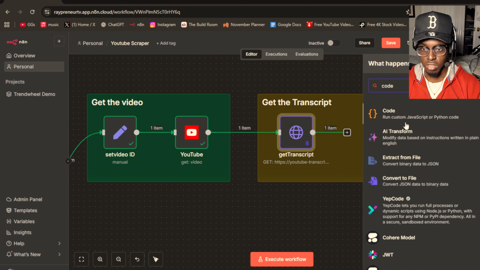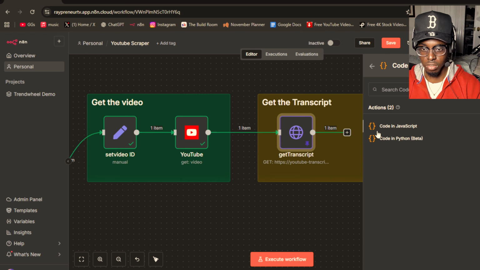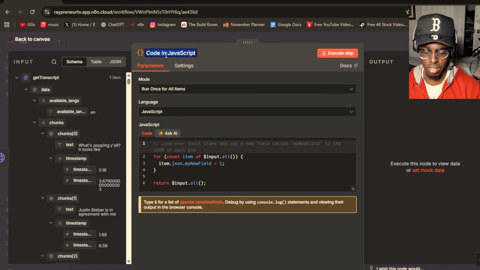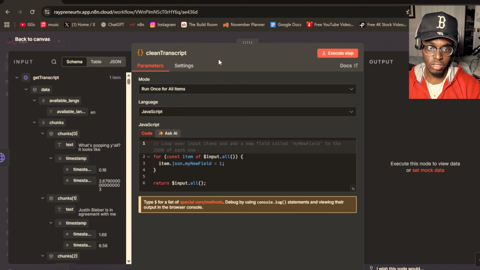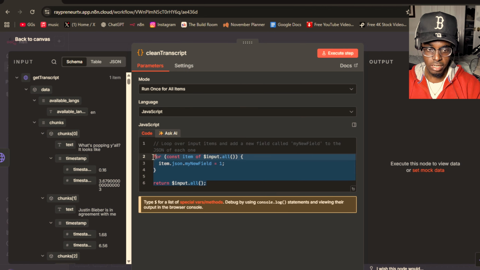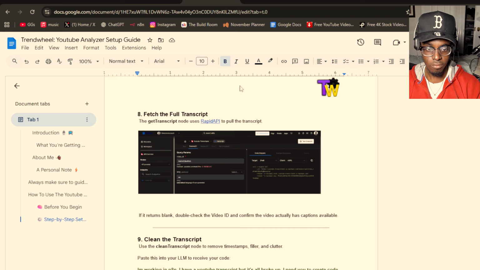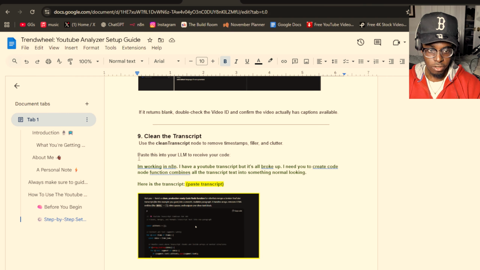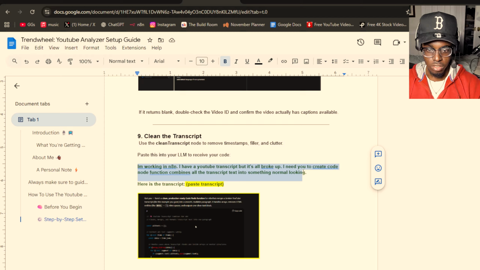So type in code, and we're going to do the JavaScript and add it here. We're going to name it clean transcript. Always remember, this is easily the most important part of all your automations. This is where the magic really happens. So now we are going to get a code, and I'm going to follow what it says. You're going to paste this inside n8n. I'm working in n8n. I have a YouTube transcript, but it's all broken up. I need you to create a code node function which combines all the transcript text into something normal looking.